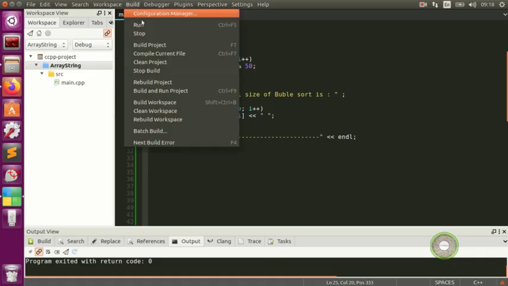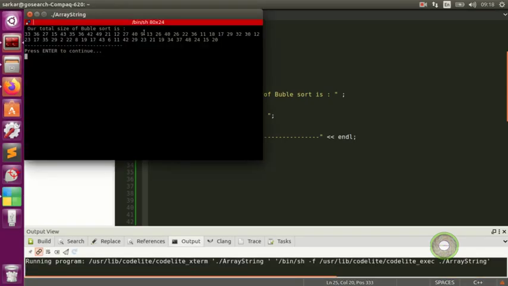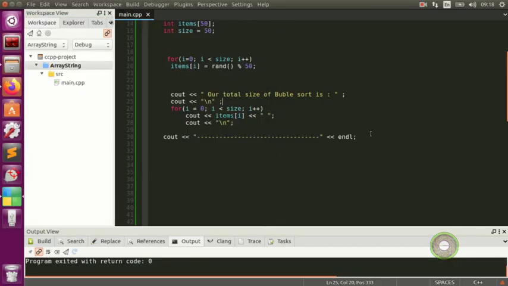All right, so we run our program again. Now it looks good, because now we can see our computer generated numbers, which is 50 items here, and we want to sort this into order, from 1 to 50. So we're gonna go into action and see how we're gonna do that.